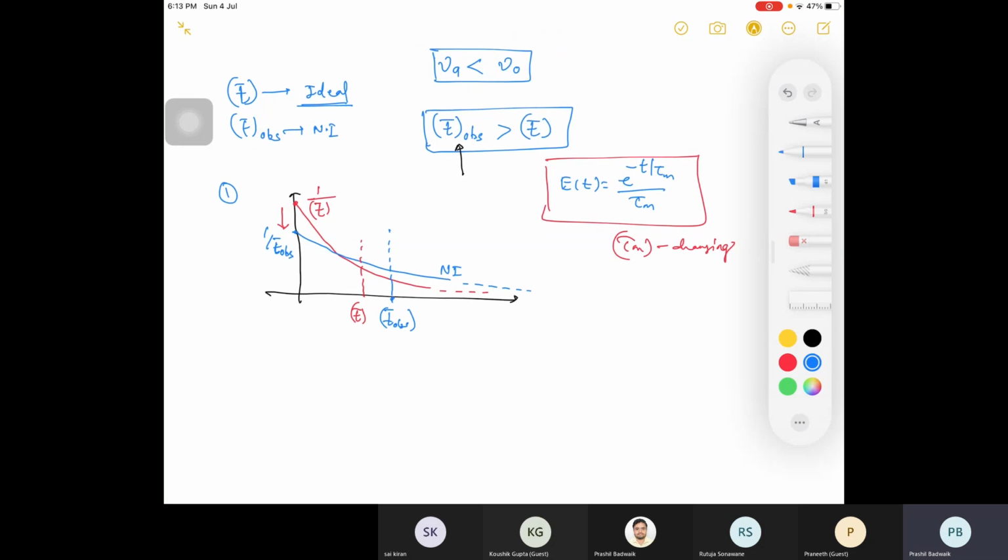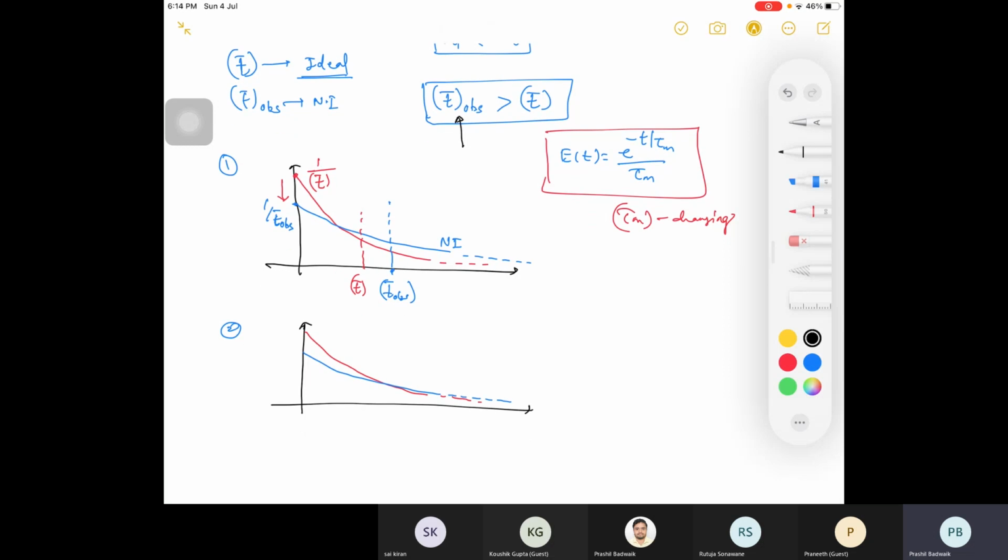Then the second curve, I am writing in another way. What is your definition of residence time or mean residence time? Volume of reactor divided by volumetric flow rate at the inlet of the reactor. Right, that was your theoretical definition. But what do you mean physically? What is it doing? Your mean residence time is dividing your curve into two equal parts. That is, it is dividing your area under the E curve into two equal parts, right?